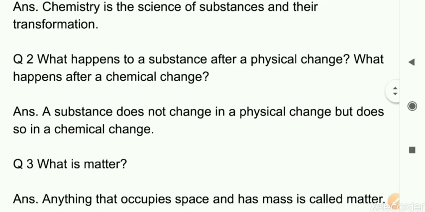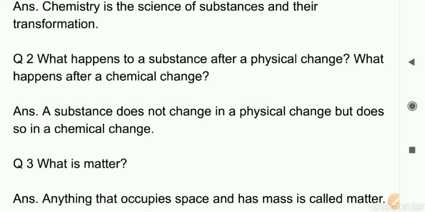Next, know what happens to a substance after a physical change and after a chemical change. So the answer is a substance does not change in a physical change, but does so in a chemical change. So in a physical change, the substance will not change. For example, ice is converted into water. If we keep ice outside the cool place, then it will convert into water. So ice is converting into water, but it is not changing its elements.